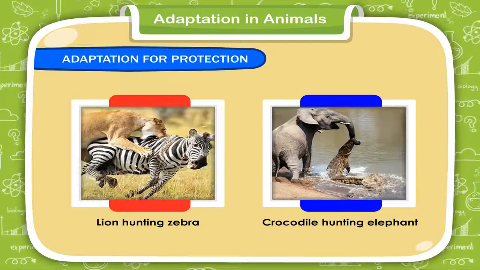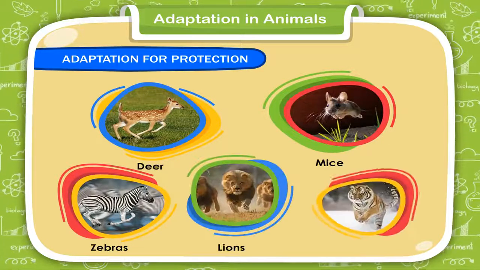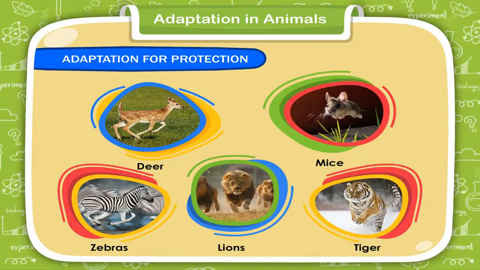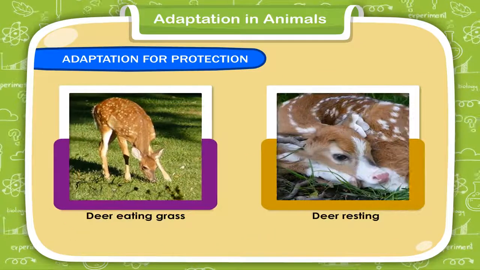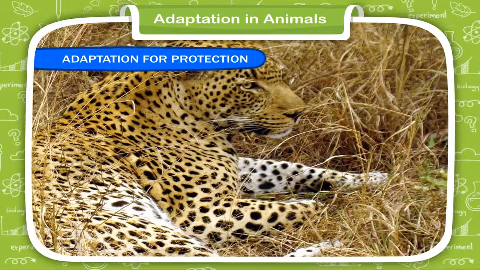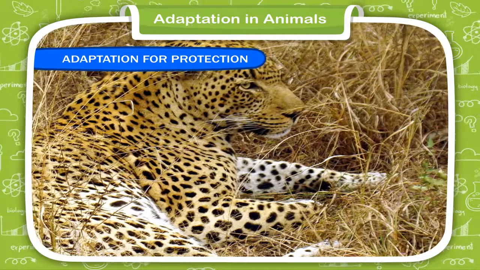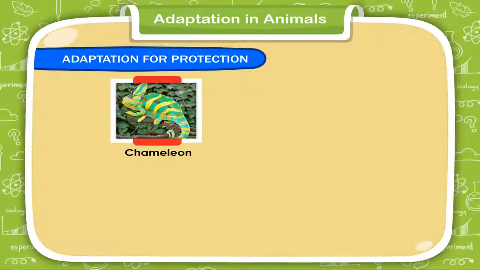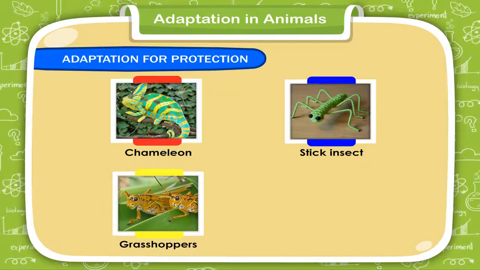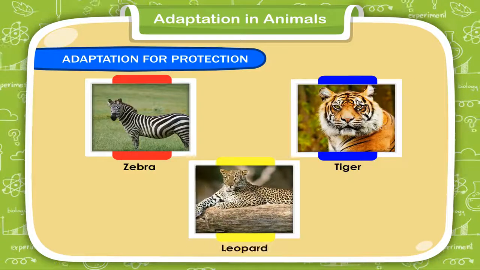Some animals such as deer, mice, zebras, lions, tigers, etc. are able to run very fast for their protection. The spots or stripes on the bodies of some animals help them to merge with their surroundings, which makes it difficult for their enemies to see them. This is called camouflage. Chameleons, stick insects, grasshoppers, polar bears, zebras, tigers, leopards are the examples of such animals.